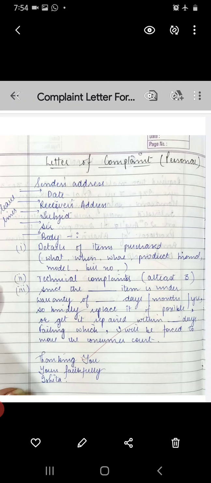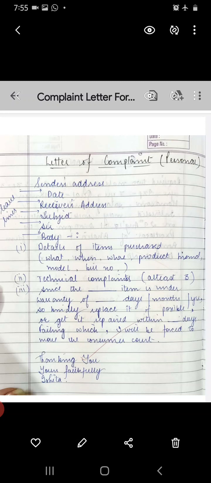And then the first paragraph begins where you have to write about, see, this complaint is of an item that you have recently purchased, or you had purchased say a month ago, 2 months ago, and you have to complain about that particular item. That is business. Okay. So in the first paragraph you write about the details of the item purchased. What is the item, when you bought it, from where you bought it.